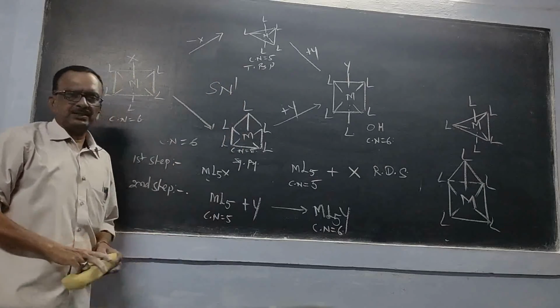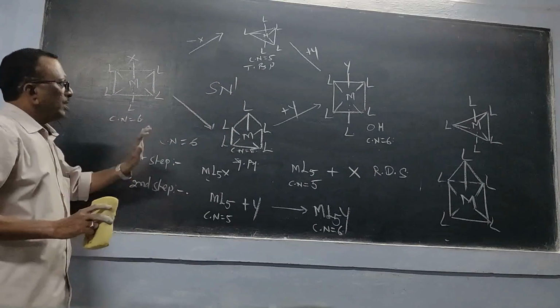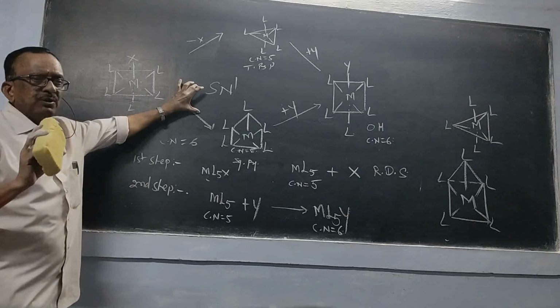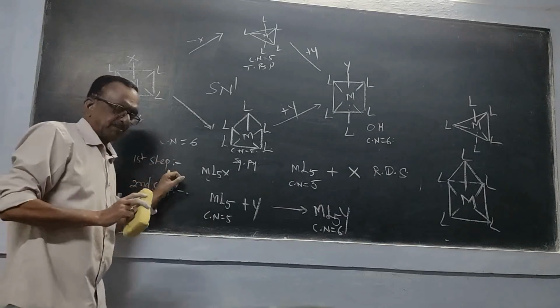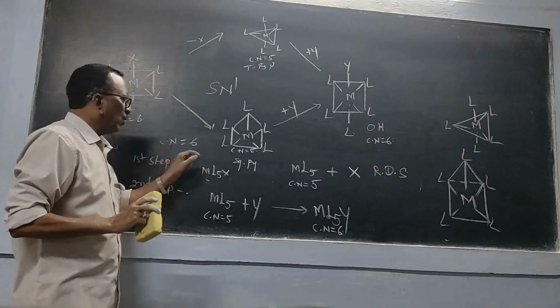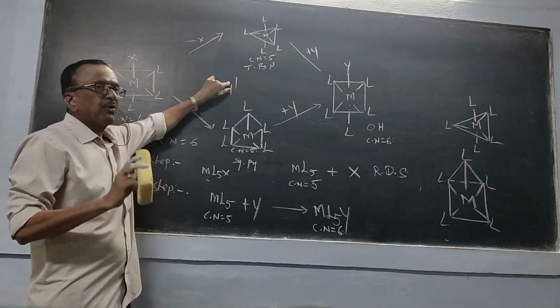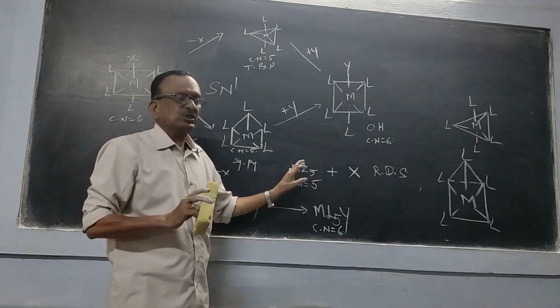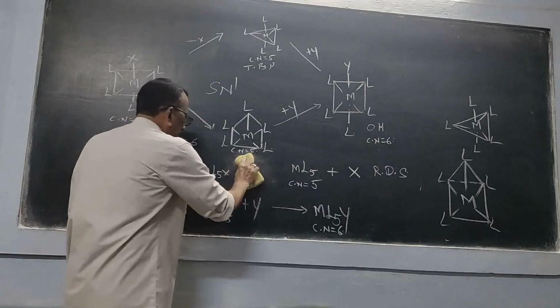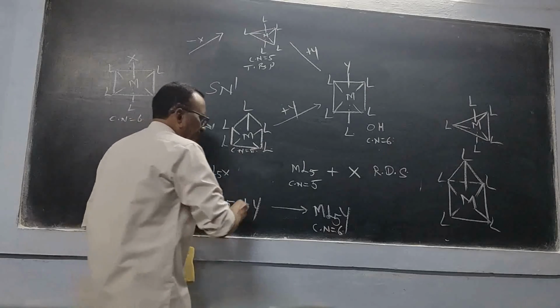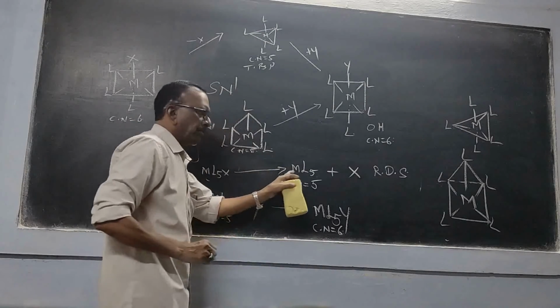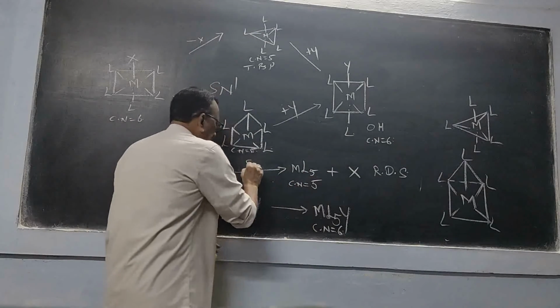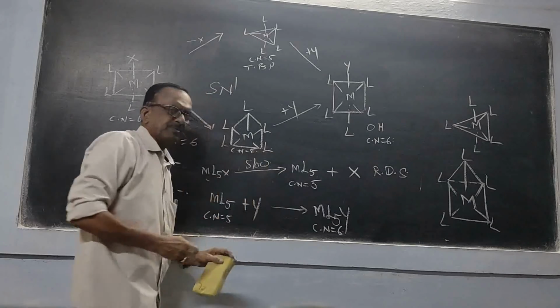So this is the SN1 mechanism. How? In the case of the SN1 mechanism, in the first step, why have we written 1 here? Because it is the rate determining step, the slow step. So ML5X is converted into ML5 plus X. This is occurring very slowly.